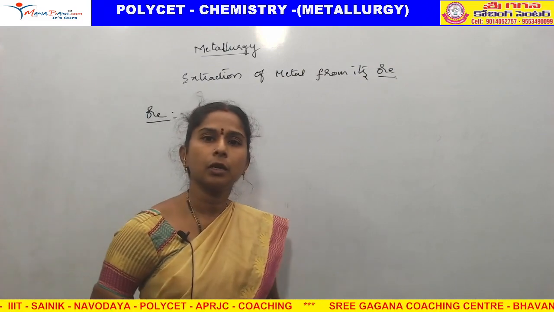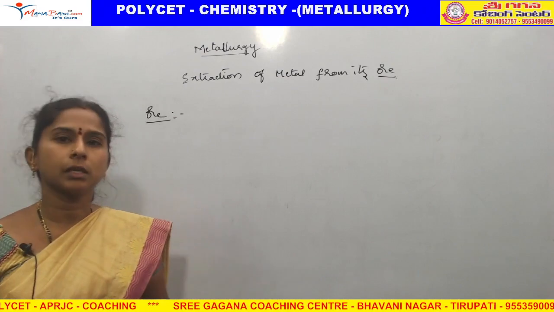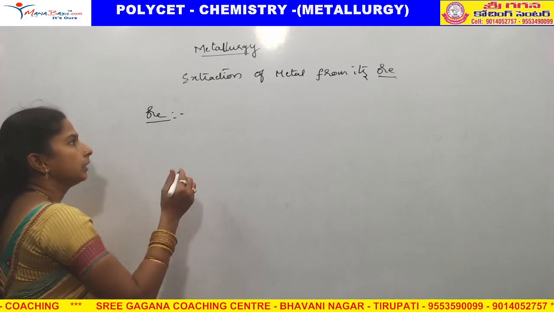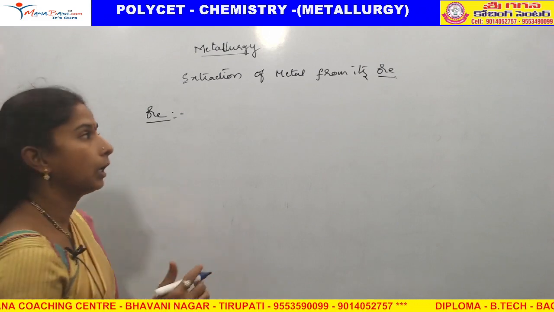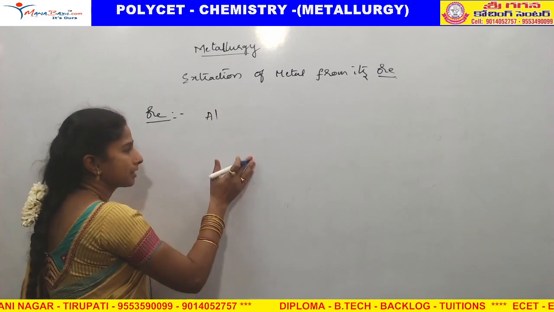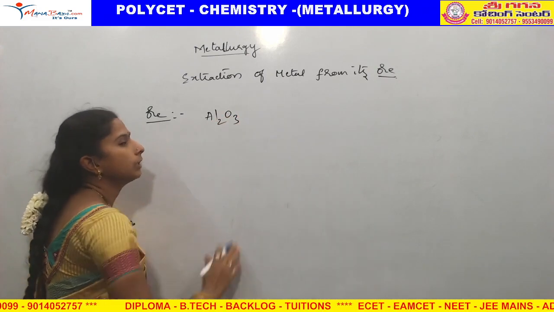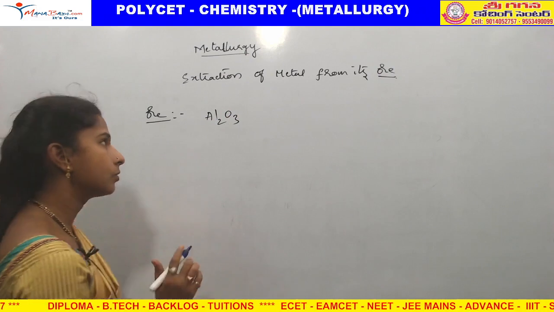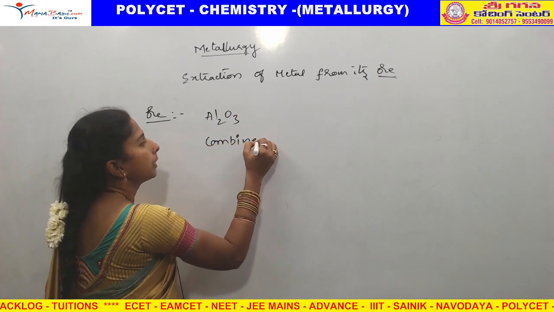Actually, if you take copper, iron, aluminum, all these are present in the earth crust, but not in individual form. Aluminium is not present as aluminium alone. Aluminium is present by combining with another element. This is called the combined state.